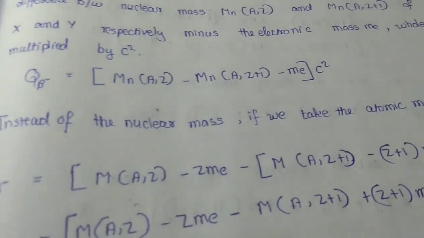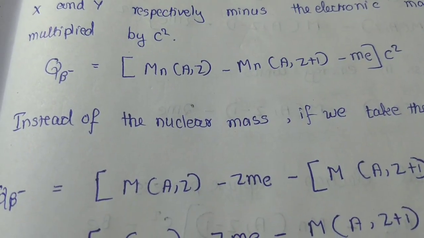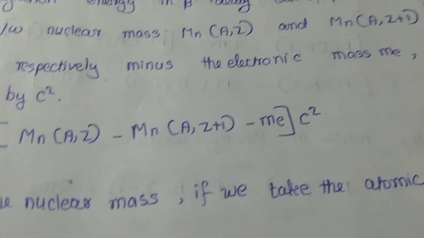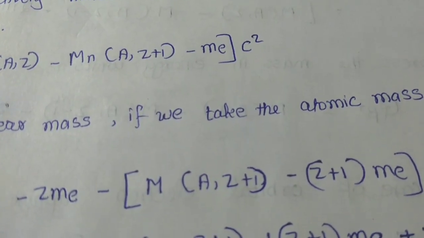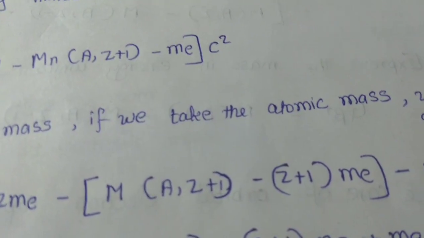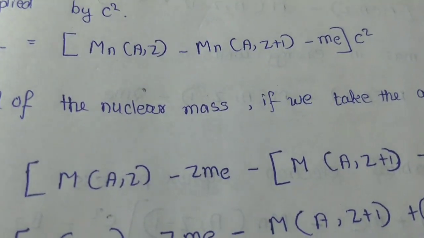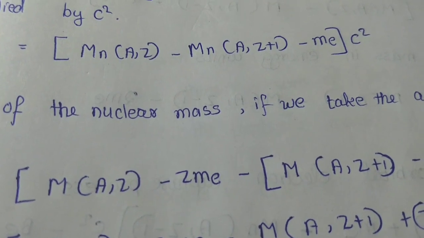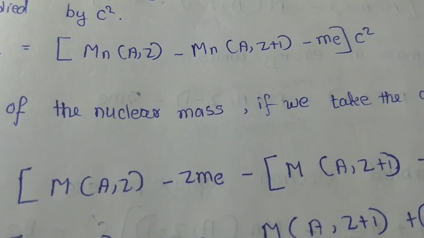Instead of nuclear mass, if we take the atomic mass, Mn(A,Z) can be expressed as M(A,Z) minus Z Me, and Mn(A,Z+1) can be expressed as M(A,Z+1) minus (Z+1) Me. That is, from the atomic mass we can find out the nuclear mass by subtracting the number of electrons.